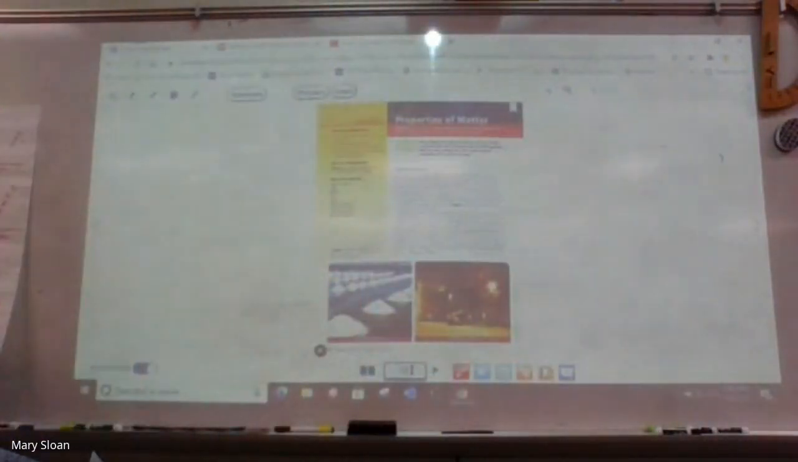All right, so we are in chapter 3, section 1 on matter. Is everybody ready? I think I am. Science Notebook. 1. Properties of matter.